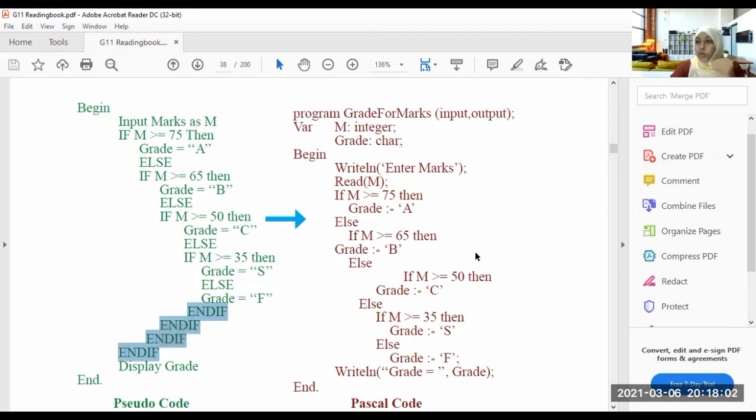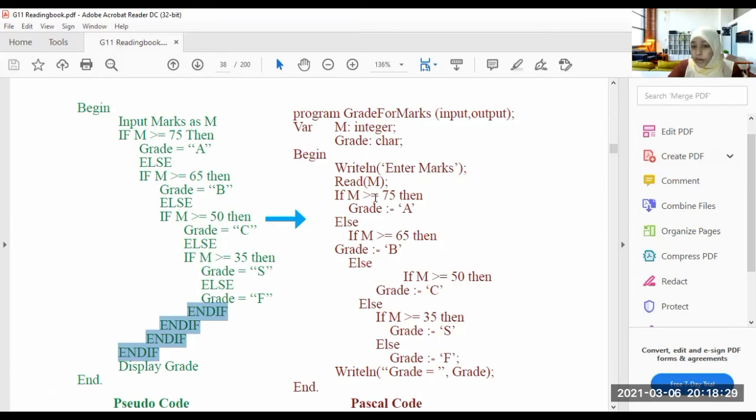So here you can understand, you should end the ifs if you wrote ifs in the beginning. So count how many ifs are there. You should end them all at the end. So display the grade. After ending all the ifs, display the grade and end the program. So this is the pseudocode.